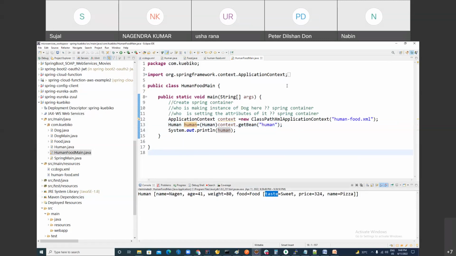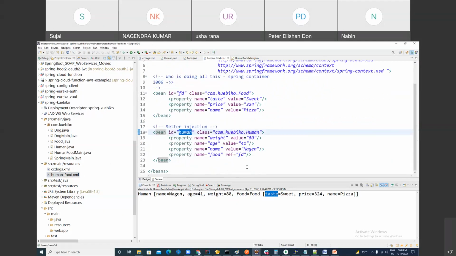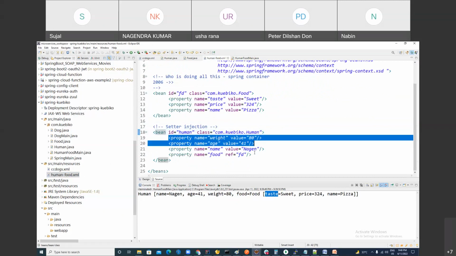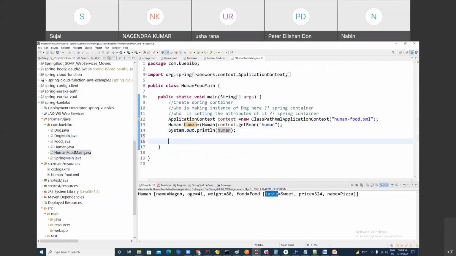Somebody says, hey, again, XML is obsolete, please don't teach this. Okay, let's come to the annotation part. Like here, people may be thinking, if you create a bean, you have to set properties and values, and this idea is not coming to your mind. If you make the object of human like this, you have to configure the value like this. But if you make the object using the new operator, then what is the benefit? You can set the value of your choice on demand.